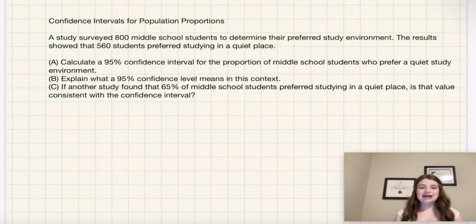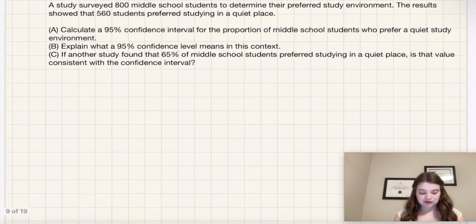Welcome back. Today we're going to be doing a free response long form question related to confidence intervals for population proportions. The question says a study surveyed 800 middle school students to determine their preferred study environment. The results showed that 560 students preferred studying in a quiet place. Part A asks us to calculate a 95% confidence interval for the proportion of middle school students who prefer a quiet study environment.